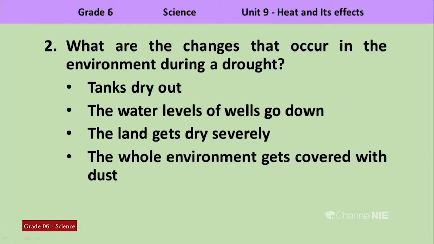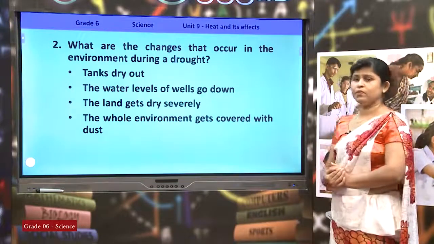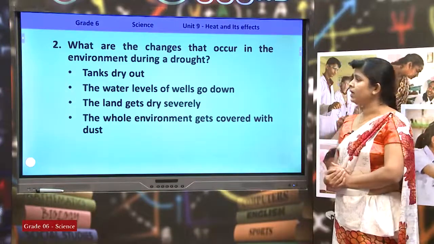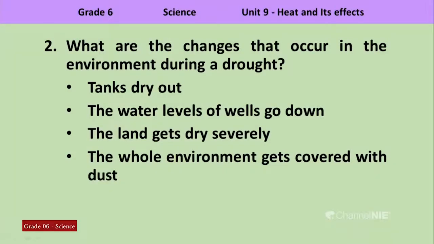Now, here are the changes that occur in the environment during a drought. Now, let us see the answers again. Tanks dry out, the water levels of wells go down, the land gets dry severely, the whole environment gets covered with dust. Let us see the next point. Forest fires may occur.